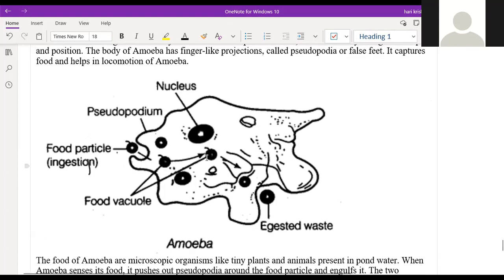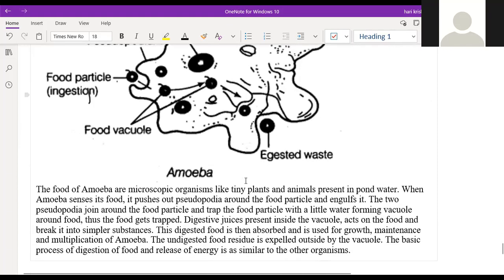After absorption, the trapped food is broken down into simpler soluble substances. Digestive juices inside the vacuoles make the complex food into simpler substances, which are used in different parts of the body for growth, maintenance, and multiplication of the amoeba. Even though it is a single-celled organism, amoeba mostly multiplies by binary fission.